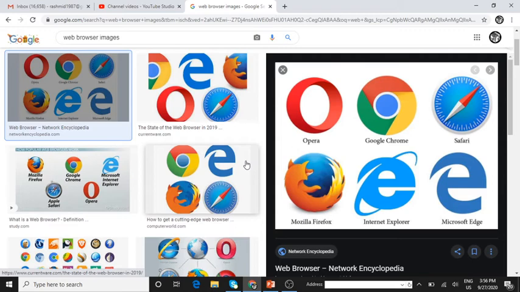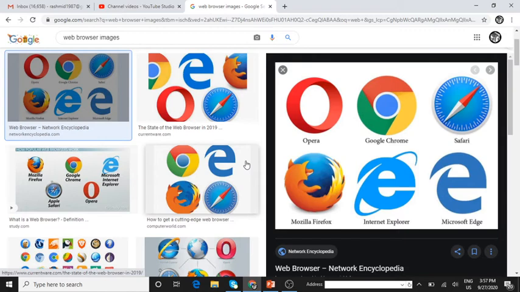Why doesn't it load? We'll see. First thing is, the web page will not be available. Sometimes it happens that if the web page is not available, it won't load. The page you are searching for doesn't load. The other one is internet connection is not available. If you don't have an internet connection, of course the web page or the website will not open up. Internet connection is too slow. You would have seen when videos are playing, they just turn around. That is because the internet connection is very slow.